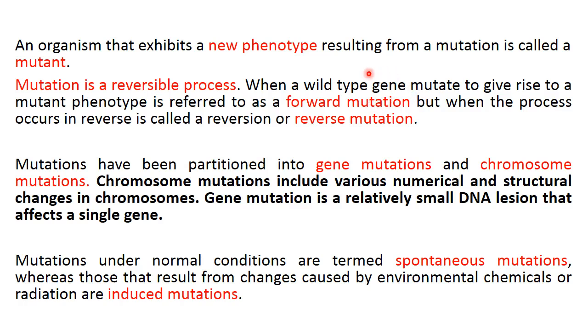That means a wild type gene mutates and gives rise to an altered or new phenotype, and this is called forward mutation. The opposite of this process is called reverse mutation, that is, the restoration of the original phenotype due to a second mutation on the gene that underwent the first mutation.